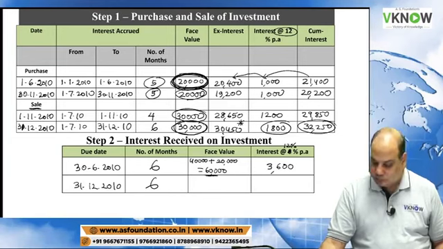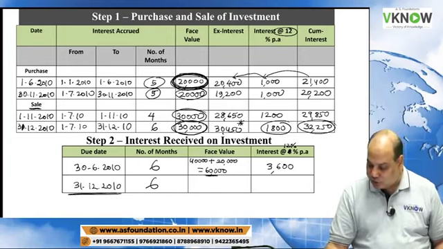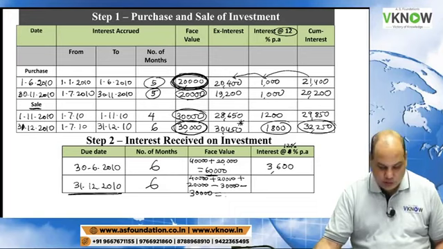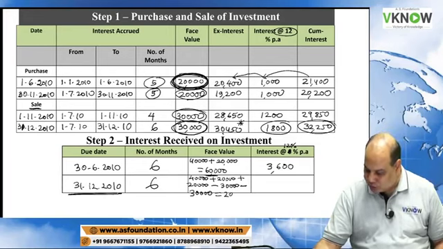Very good. 31st December 2010: we have 40,000 in the beginning, plus purchase 20,000, plus purchase 20,000, minus sale 30,000, minus sale 30,000. So now how much do we have left? We have only 20,000 left.